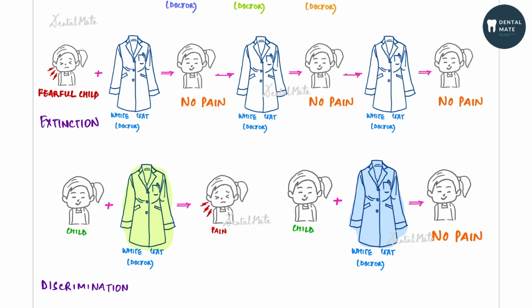Subsequently, what happens with time is the child tries to correlate this white coat with the ambience of the clinic. To make it understood for you, I have drawn the coats in different colors.